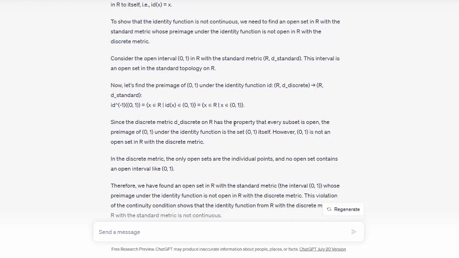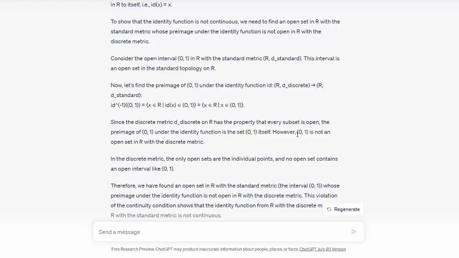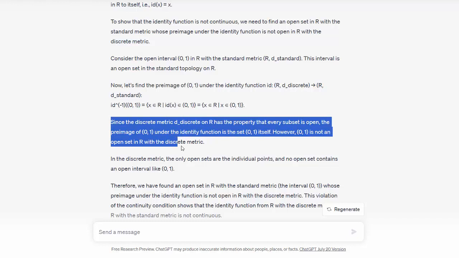Since the discrete metric on R has the property that every subset is open, the preimage of the identity function is itself, however, (0, 1)... No, this paragraph is problematic. It says, in the discrete metric space, every subset is open. So therefore, in particular, this subset should be open. However, it says (0, 1) is not an open subset of R with discrete metric. This is wrong.